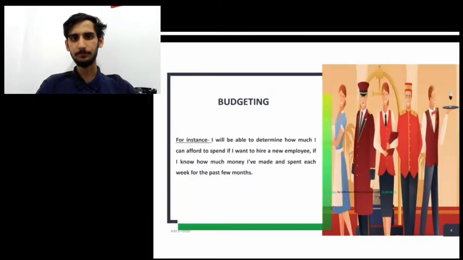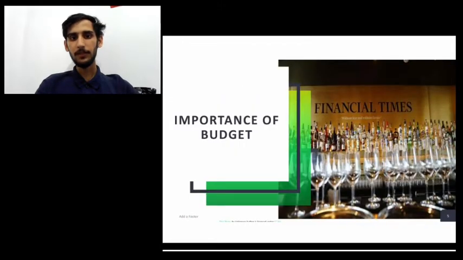For instance, I will be able to determine how much I can afford to spend if I want to hire a new employee, if I know how much money I have made and spent each week for the past few months. And further, we are going to discuss the importance of budget.